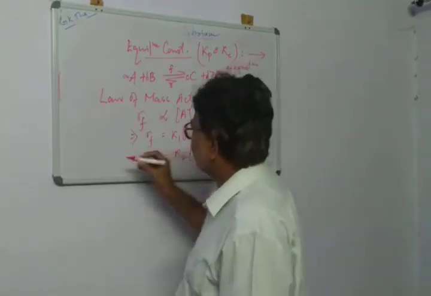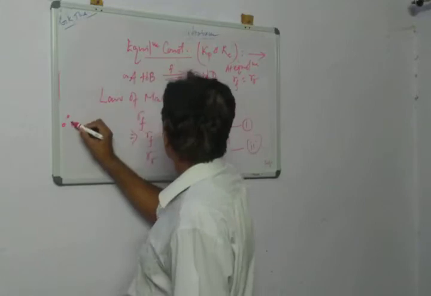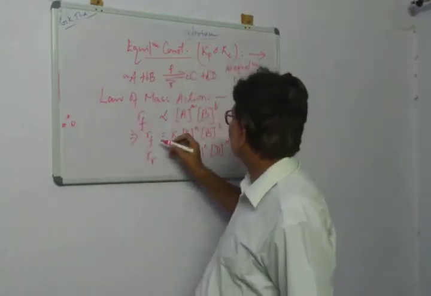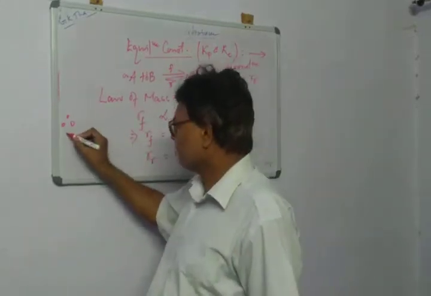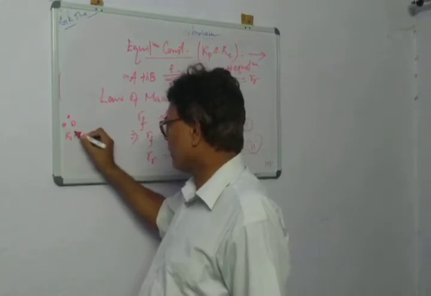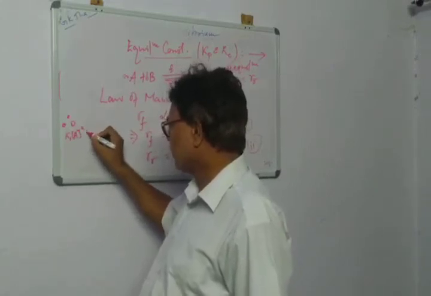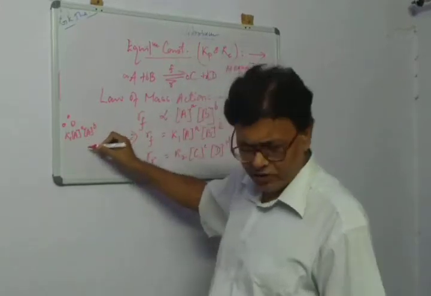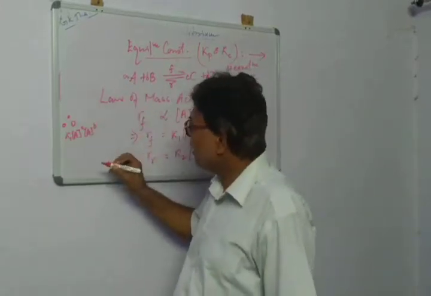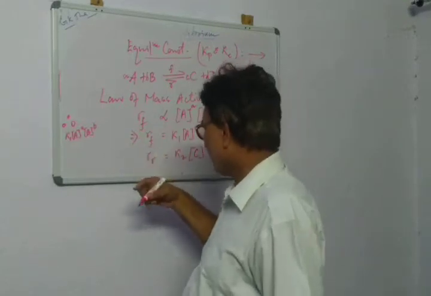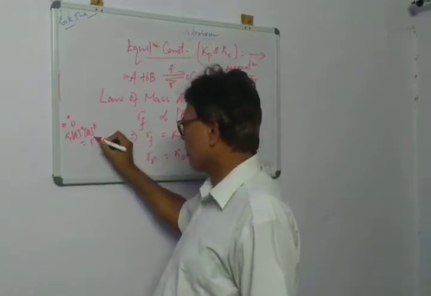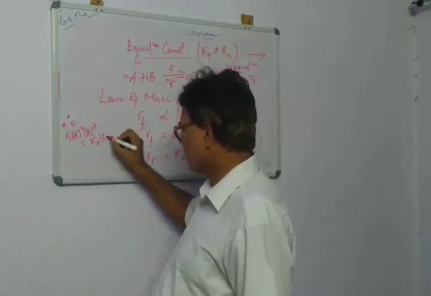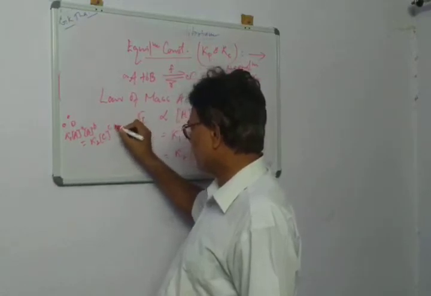Now therefore, K1 [A]^a [B]^b, concentration of B raised to the power b, in short, we are narrating to you, this will be equal to K2 [C]^c [D]^d.